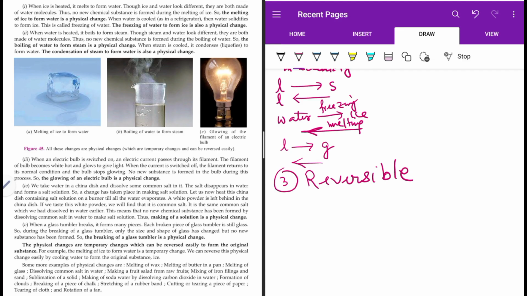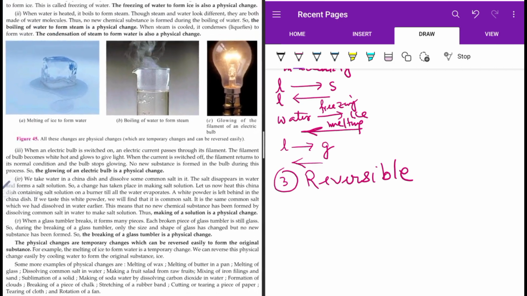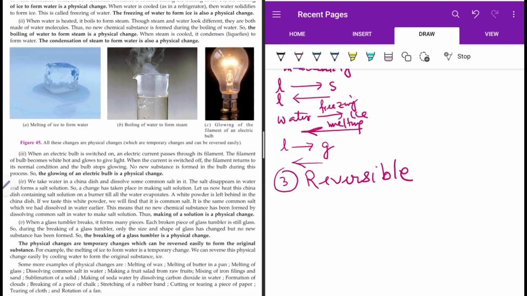The bulb starts glowing when the switch is on, because the electric current passes through the filament. As soon as you switch off, the filament returns to its original condition, it cools down and the bulb stops glowing. So you can return to the original condition. Thus, it is a physical change.